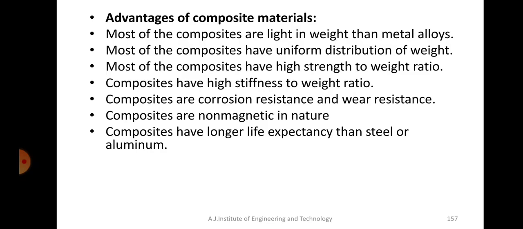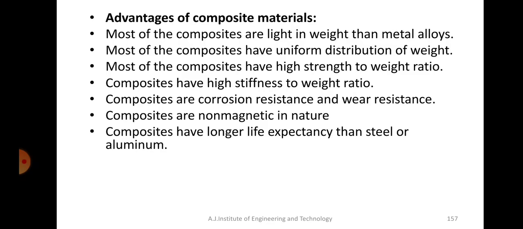When the reduction in weight takes place, there is a lot of saving, right? Because when the weight reduces, there will be less fuel consumption. That's why it's used in automobile parts as well as in aircraft parts. The replacement of metals by composites is because of this nature of composites, that is, light weight but high strength.